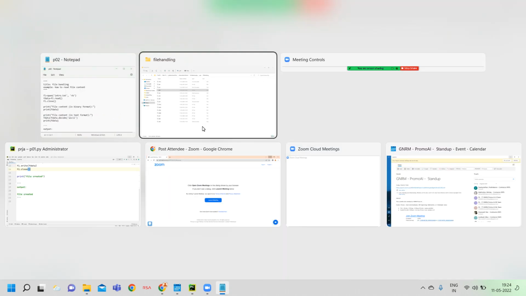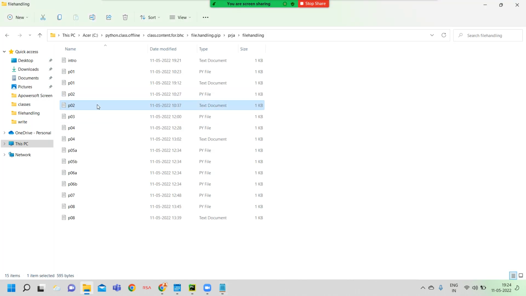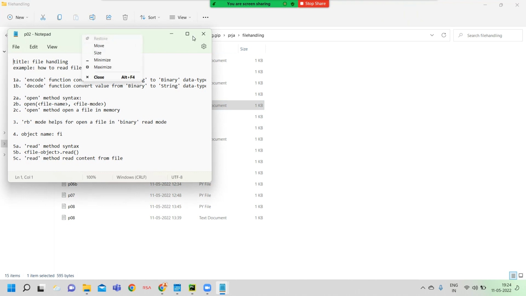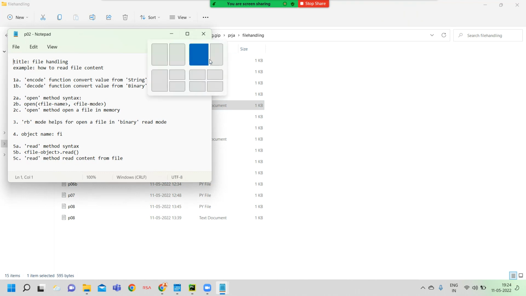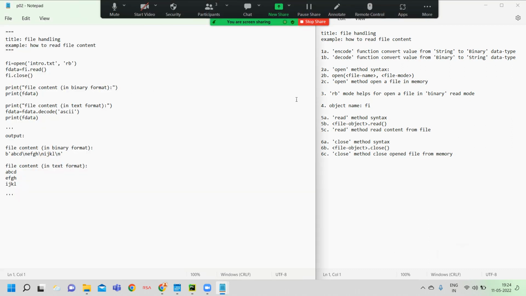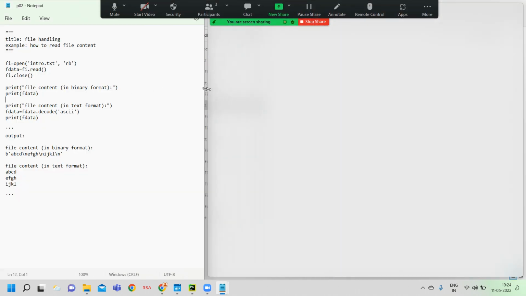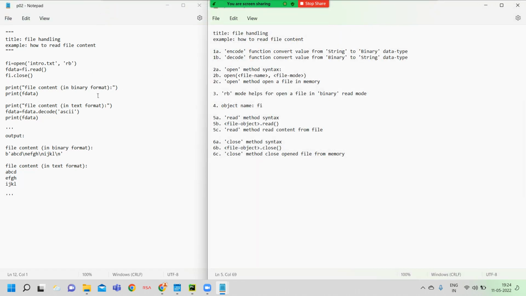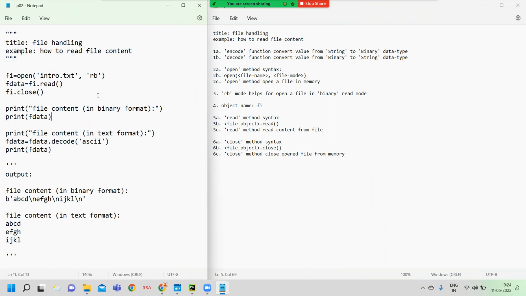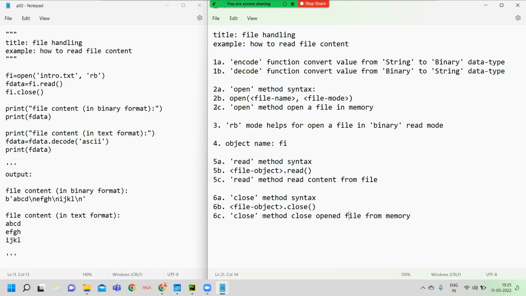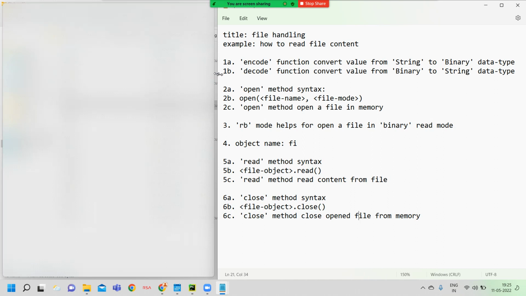Okay, here we open the next file. Here the next program file is an example of how to read file content from a file.